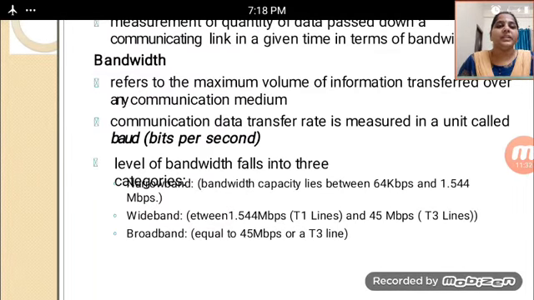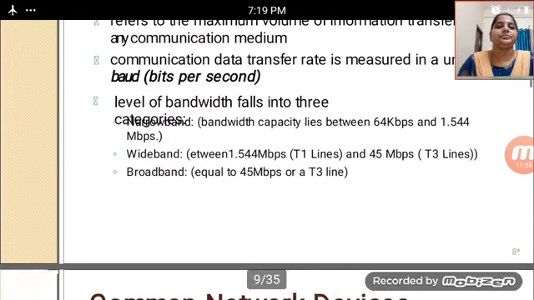Wide band lies between 1.544 mbps, also known as T1 lines, and 45 mbps. Broadband is equal to or above 45 mbps, the T3 lines. These are the categories of bandwidth.